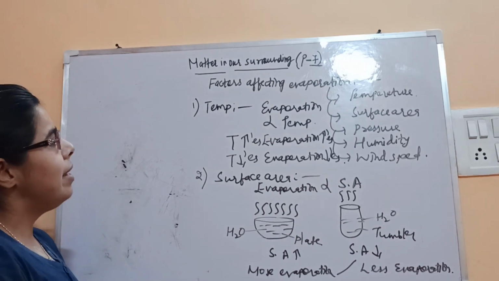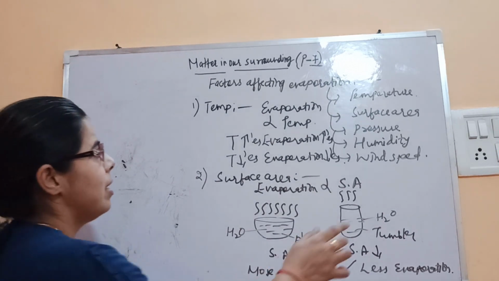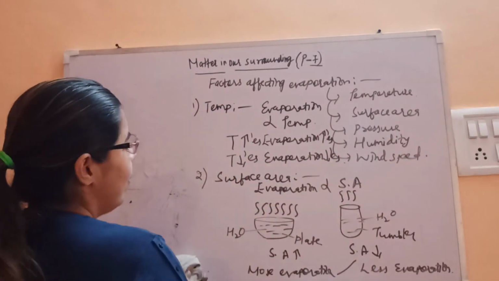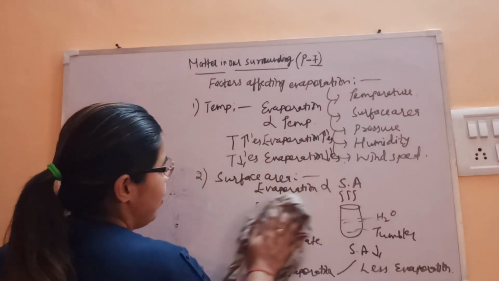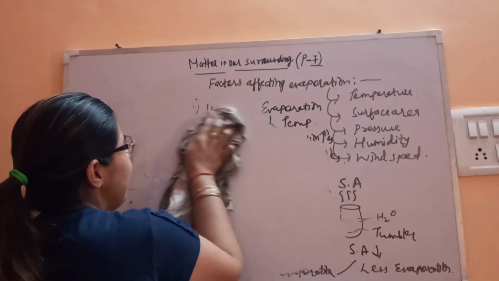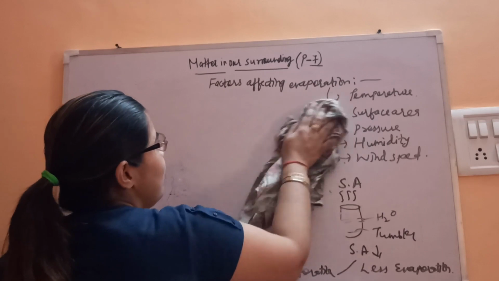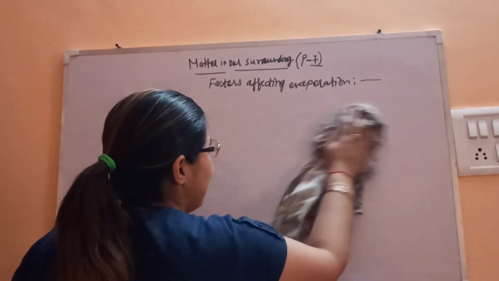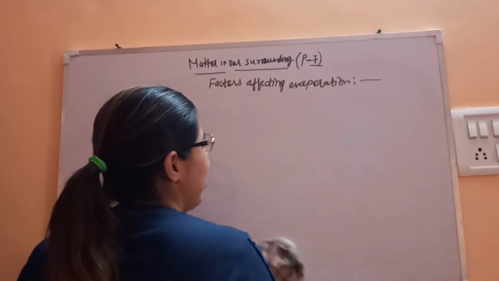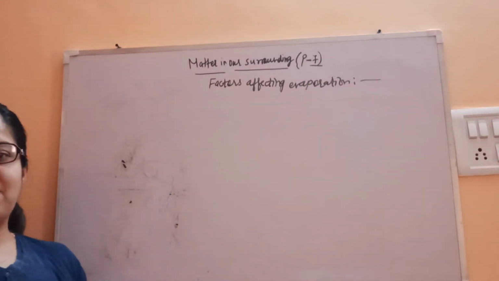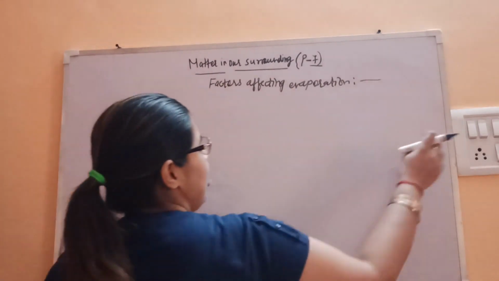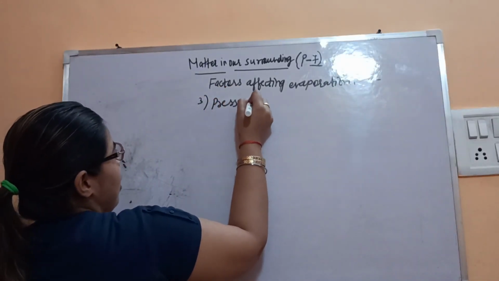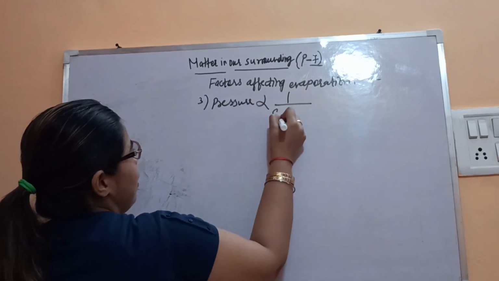Okay, so let's see the next thing. Next topic is, next factor affecting evaporation is pressure. The third factor is pressure. Now how will we relate pressure? Because we know that when you apply pressure, the molecules come closer to each other. If they are coming closer to each other, it means they will take time to escape into the atmosphere. So we can say that pressure is inversely proportional to evaporation.